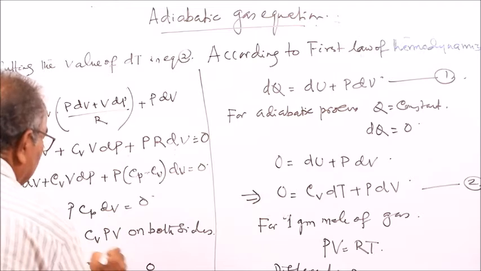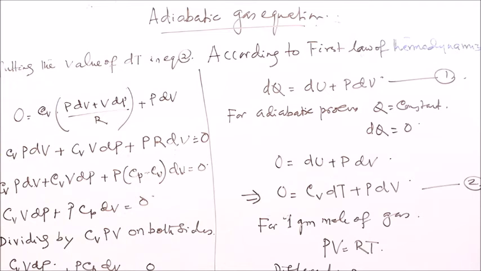Cv cancels, V cancels, so this is dP by P. Then Cp by Cv, P cancels, so this is dV by V is equal to 0.